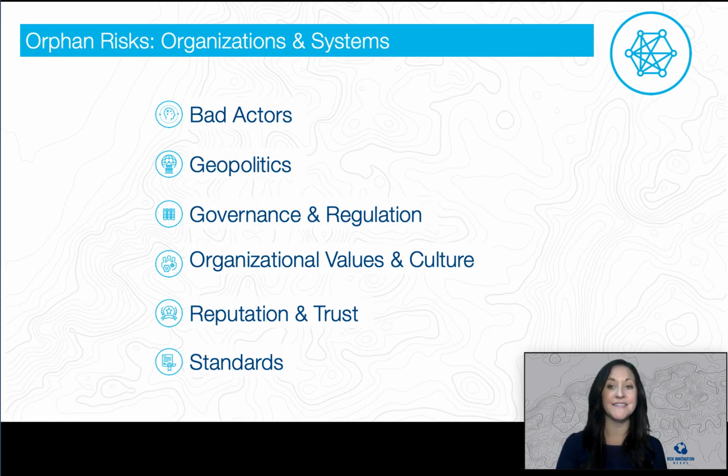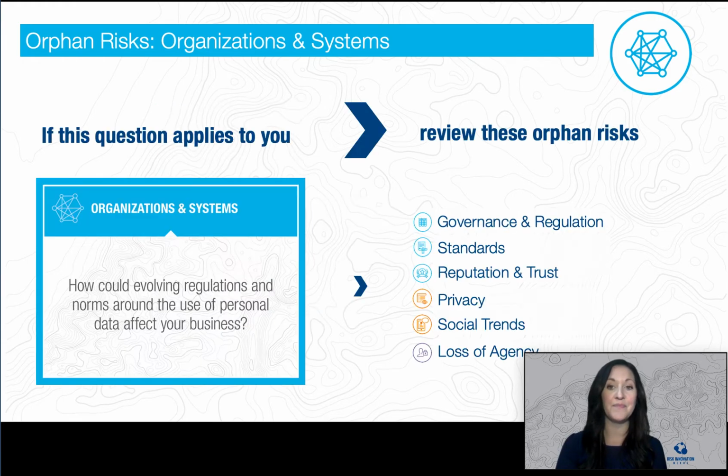So how do you know which of these risks may threaten your organization? We'll suggest starting by reading through some of the questions we've come up with. You'll find a link to the full list of questions below. If a question resonates with you and seems applicable to your organization or project, take a closer look at the associated orphan risks. Let's look at an example.